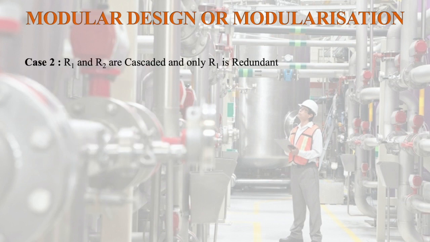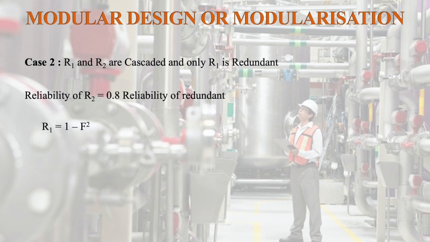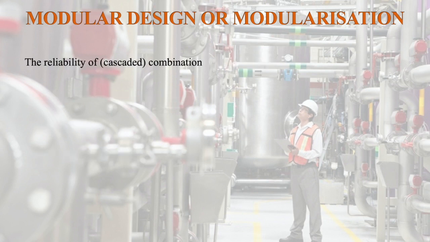In case 2, R1 and R2 are cascaded and only R1 is redundant. Therefore, the reliability of R2 is equal to 0.8 and the reliability of redundant R1 is equal to 1 minus F square, that is 1 minus 0.5 into 0.5, which is equal to 0.75. Thus, the reliability of the cascaded combination is 0.8 into 0.75, that is equal to 0.6.